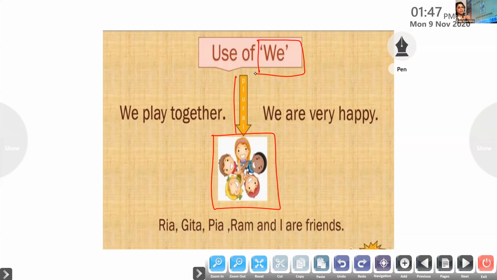Okay, so we have seen that you is a pronoun which is used for singular as well as for plural. Now we are moving on to we. We is a pronoun used when we are talking about more than one person. But here in this case, you have to see to it, see Riya, Geeta, Pia, Ram, and I. Only we use we when I is being included into it. When you are included into it, we use the pronoun we. Clear?